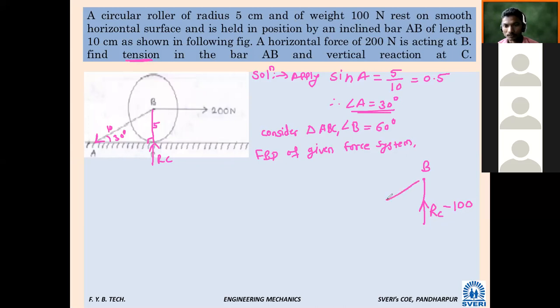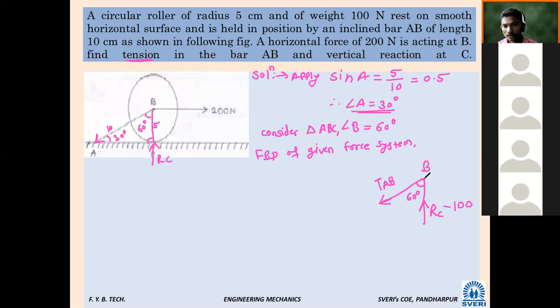So whatever this tension is, whether it will be away from point B or towards point B? Away from the point. So I will give the name TAB, tension in AB. And what is this angle we have calculated? 60 degree. And what about this, as the 200 Newton force is applied in this way? 90 degree. So simply it is like this, 200.